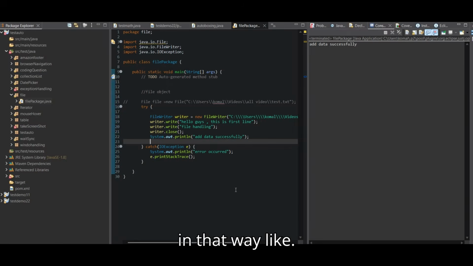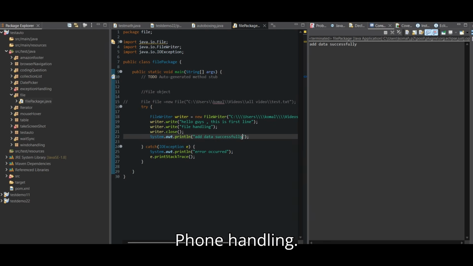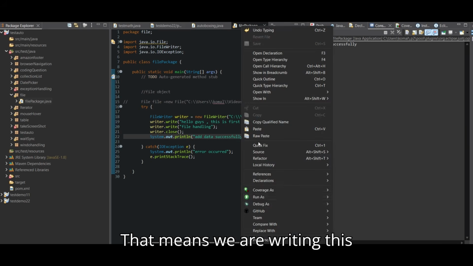Okay, if we write in that way, like file handling, that means we are writing this in the next line.